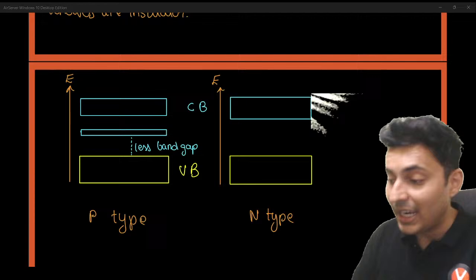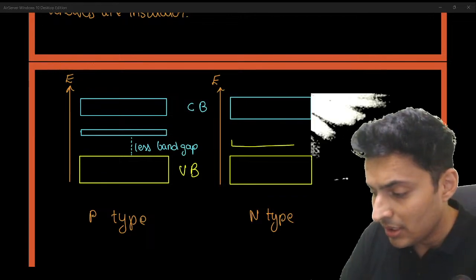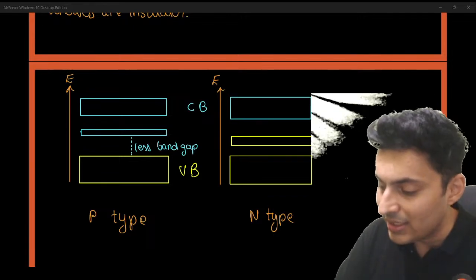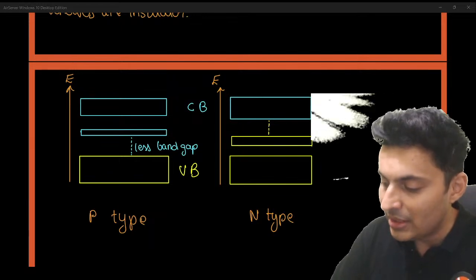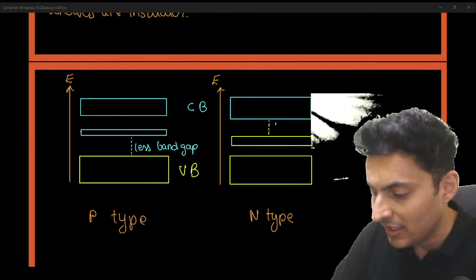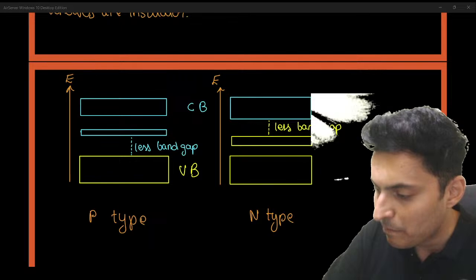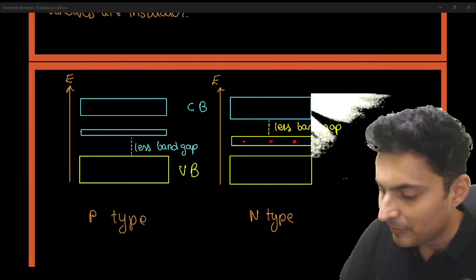Whereas in case of N-type material, you add an extra electron. So now these electrons can easily jump from here to here. So again, they create a sensation of less band gap. You can see right over here, new electrons have been added.